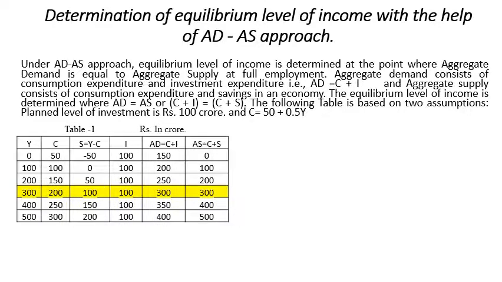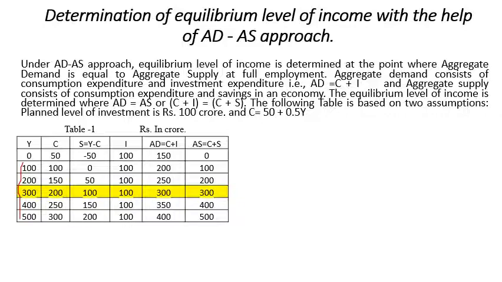Now based on that, we derive a table where income increases every time by 100: 100, 200, 300, 400, 500.